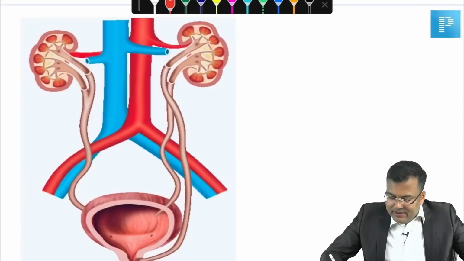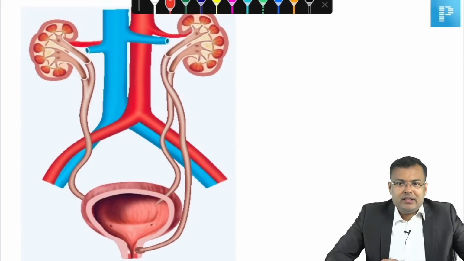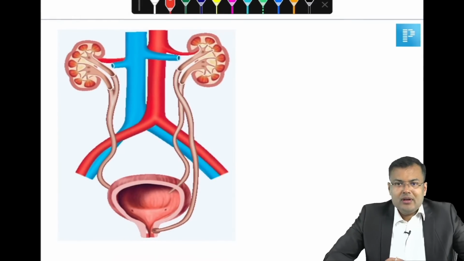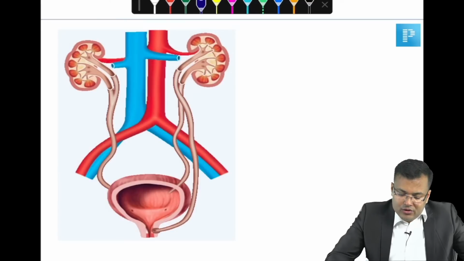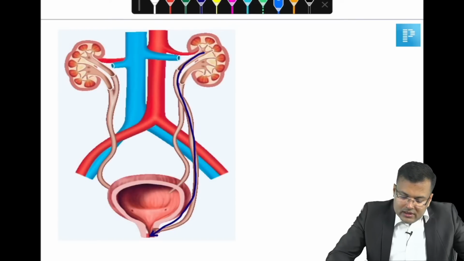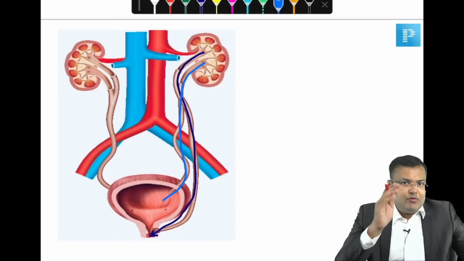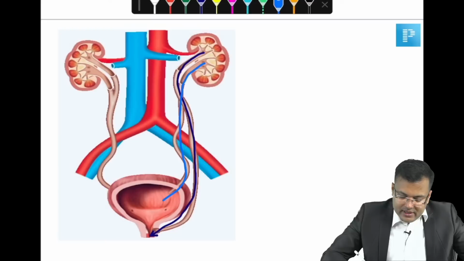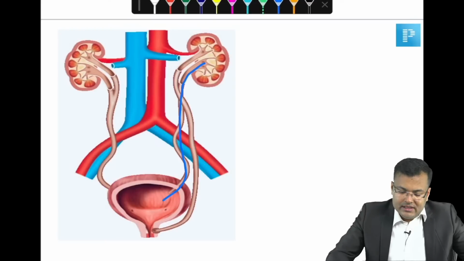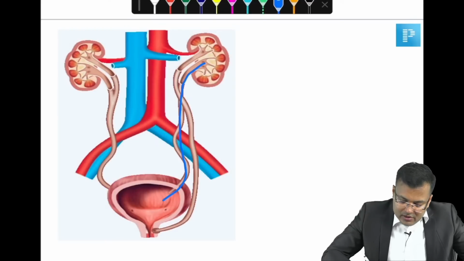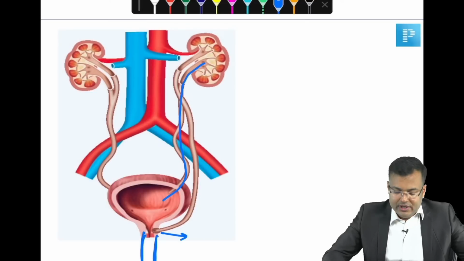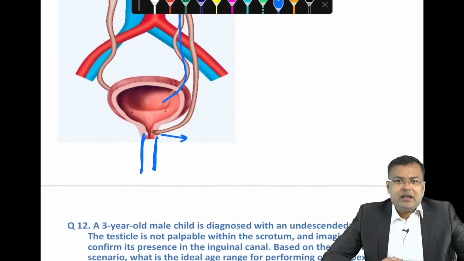Okay, so let me explain what happens here. See this picture. In this picture you can see that the patient is having two ureters. Can you see here? This is the upper pole ureter which is opening in the urethra, and this blue colored lower pole ureter is entering into the bladder. The upper pole ureter is not opening into the bladder, it is opening into the urethra. So whenever there is abnormal location of the ureter, this is known as ectopic ureteric orifice.